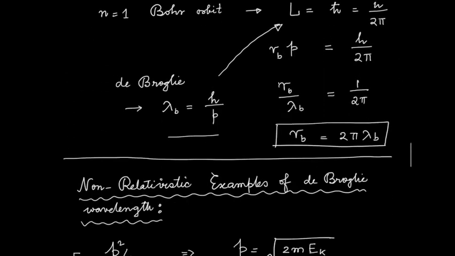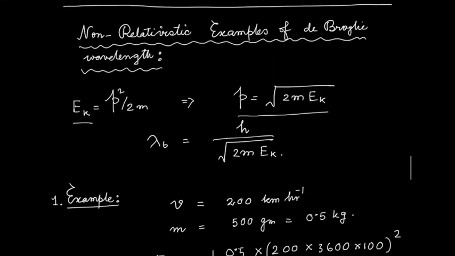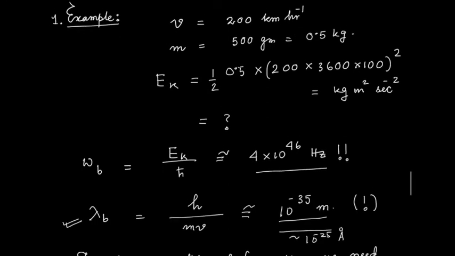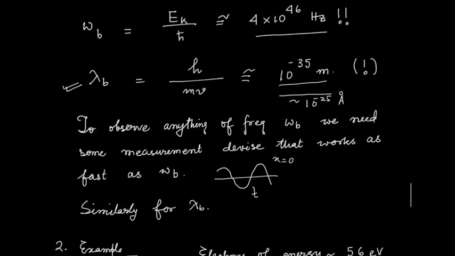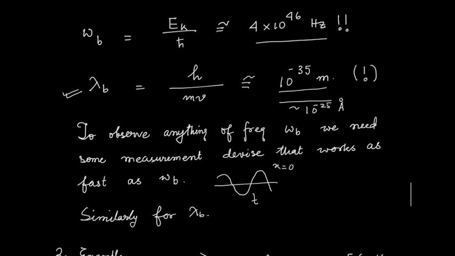We saw that we can use this to understand Bohr's hypothesis on angular momentum. And we looked at two non-relativistic examples of de Broglie waves. One is that of a cricket ball thrown by Shoaib Akhtar, say, and we saw that the wavelength is too small for us to detect, the frequency is too large for us to detect.